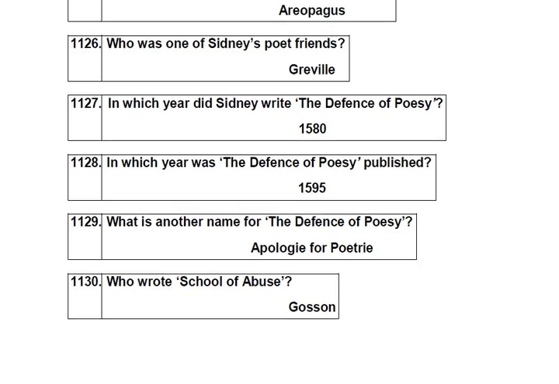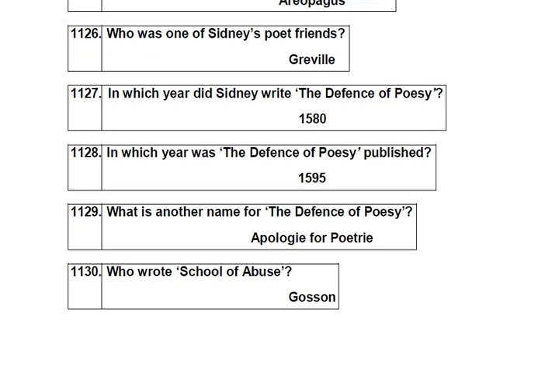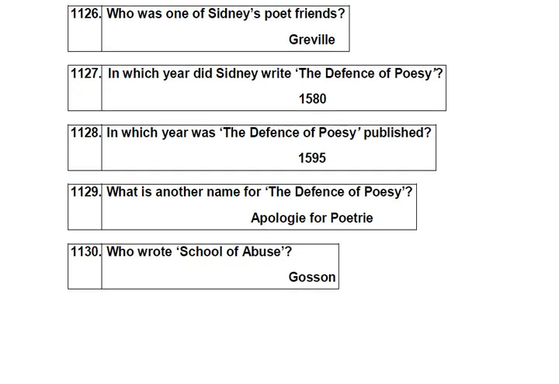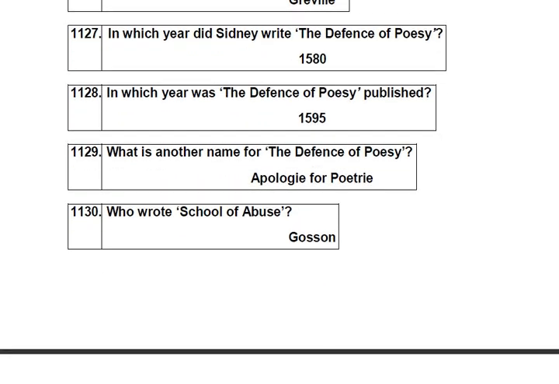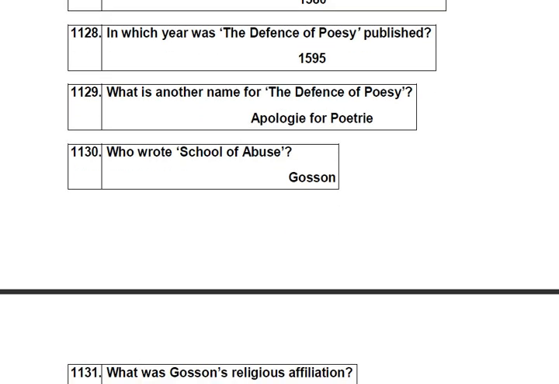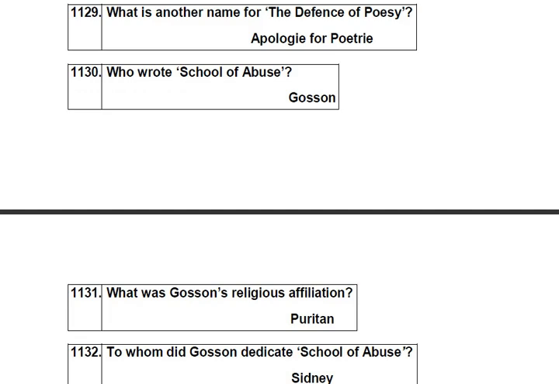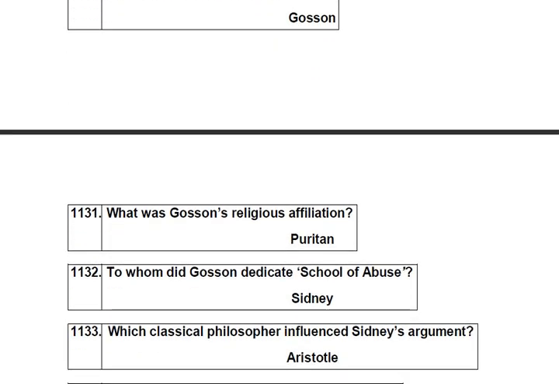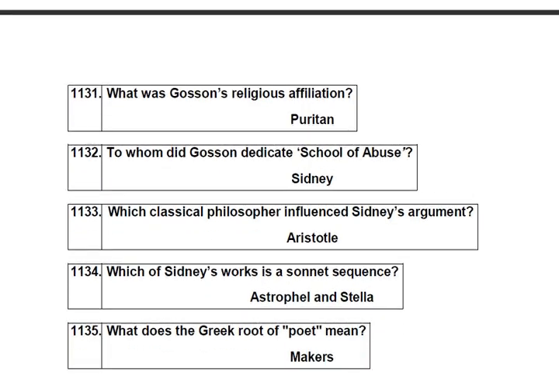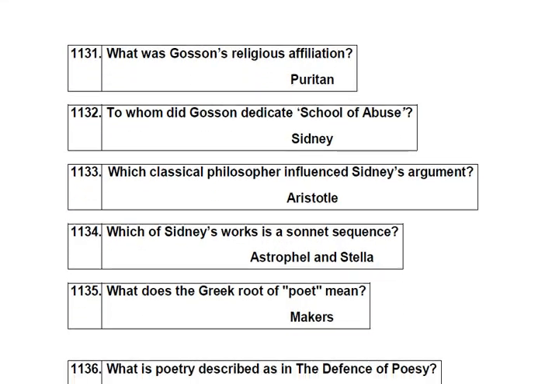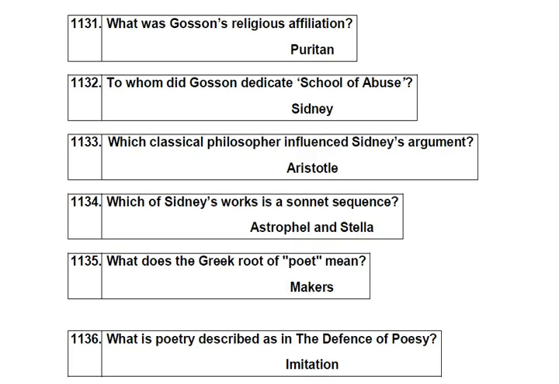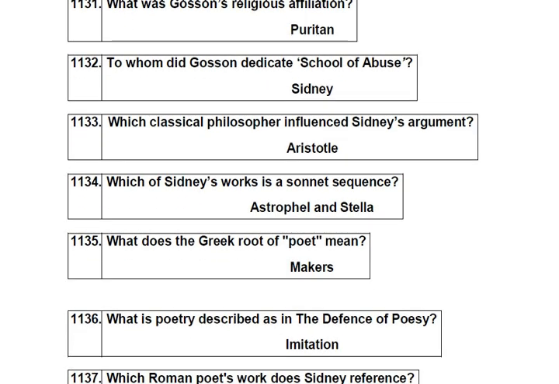In which year did Sidney write The Defense of Poesy? 1580. In which year was The Defense of Poesy published? 1595. What is another name for The Defense of Poesy? Apologie for Poetry. Who wrote The School of Abuse? Gosson. What was Gosson's religious affiliation? Puritan. To whom did Gosson dedicate The School of Abuse? Sidney. Which classical philosopher influenced Sidney's argument? Aristotle.